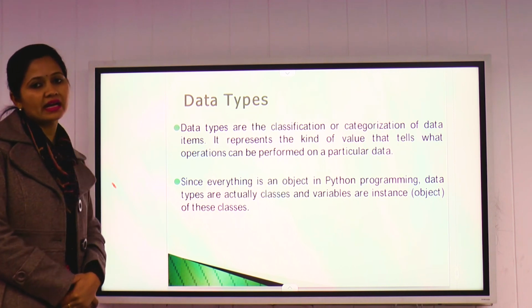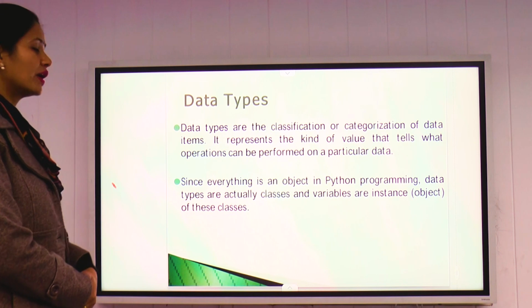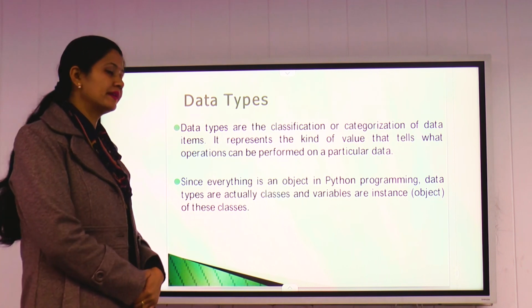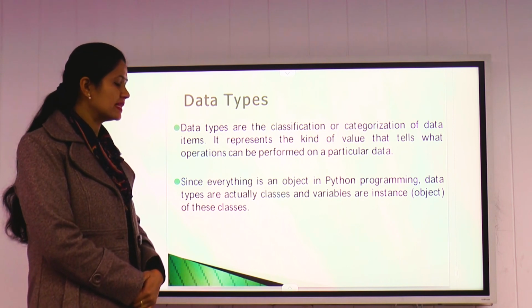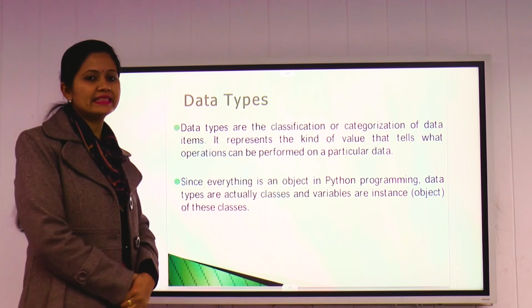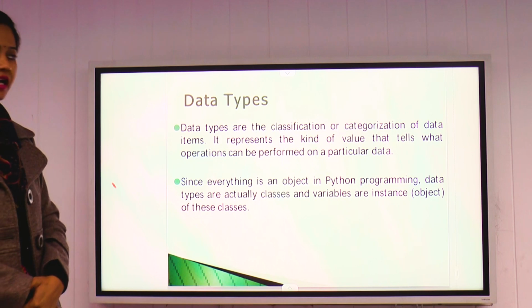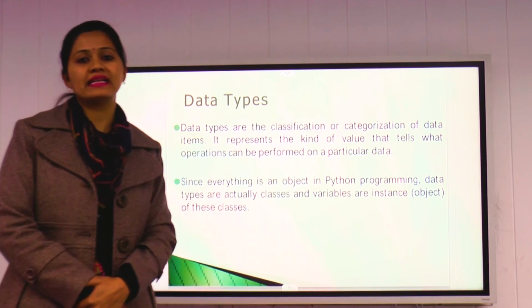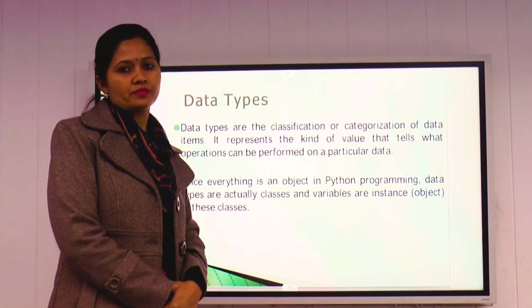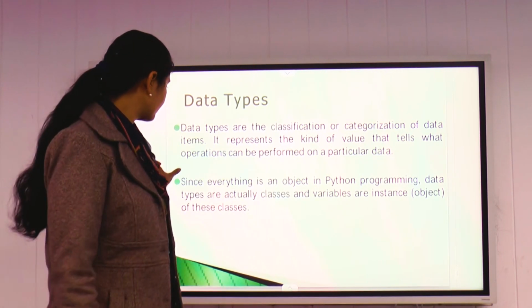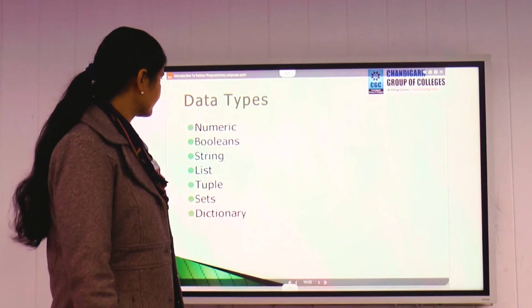It represents the kind of value that tells what operations can be performed on that particular data. In Python, everything is an object. So here data types are considered as classes, and all its variables are objects of that particular class.